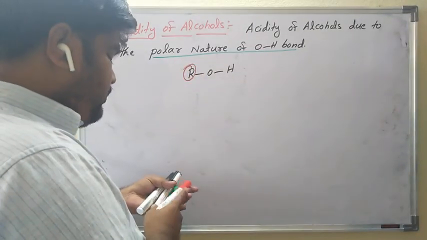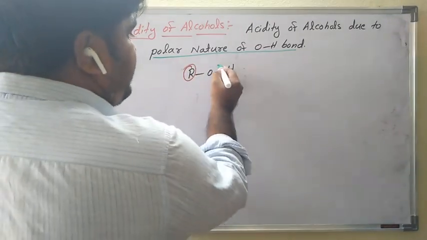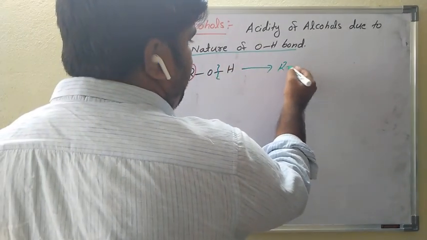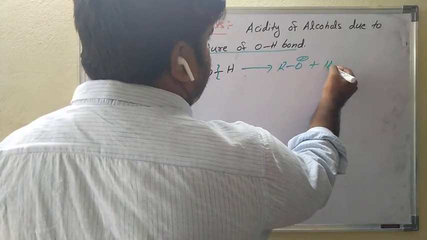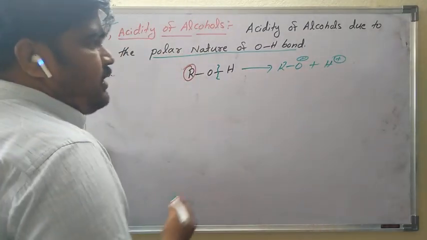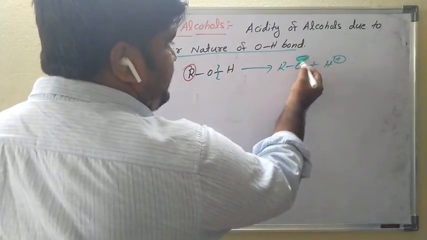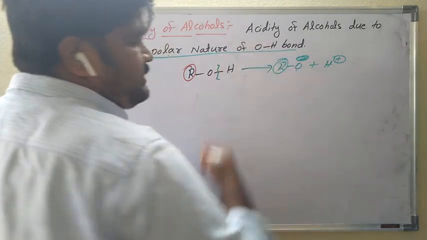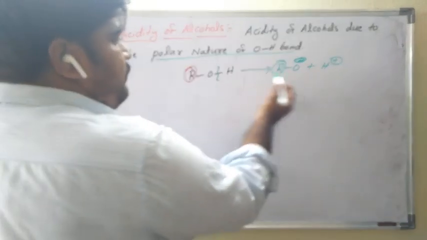This OH bond is breaking. This OH bond ionizes due to its polar nature, producing RO minus plus H plus. RO minus already has a negative charge, and its stability depends on this group. So we have RO minus and H plus.